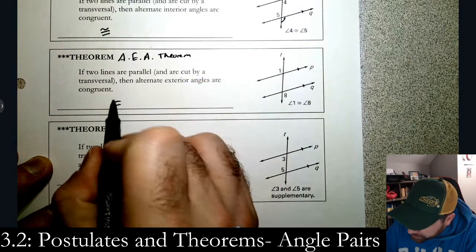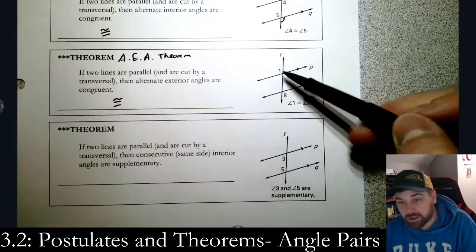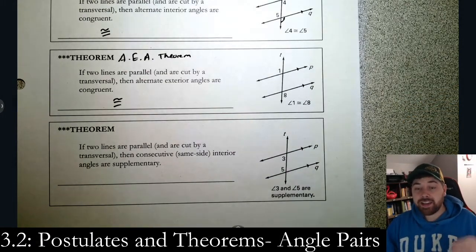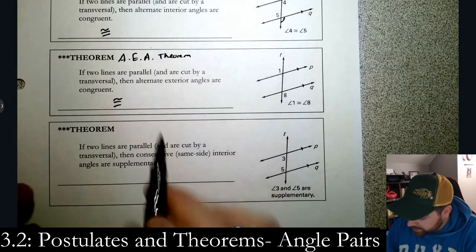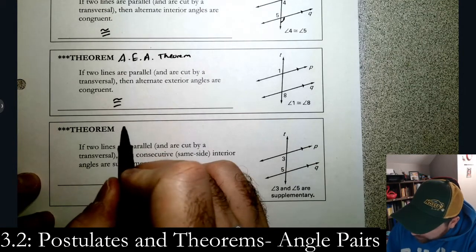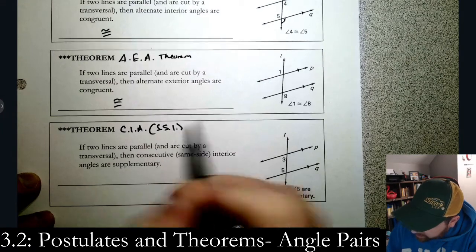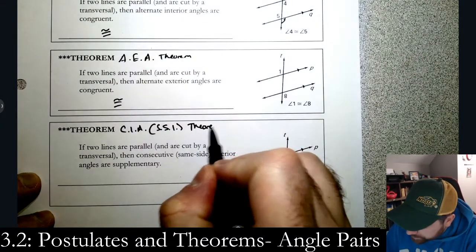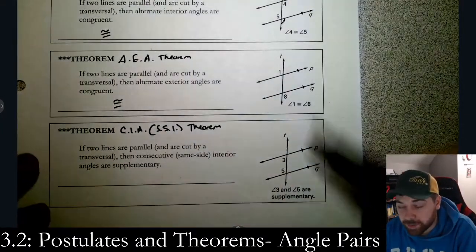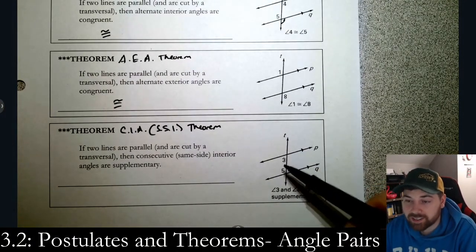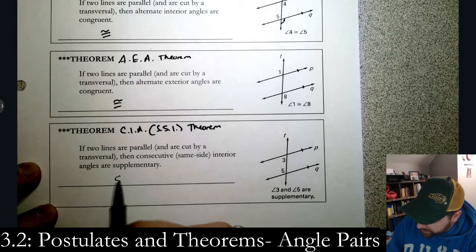Okay, again, these are congruent. If these are alternate exterior angles and these are parallel, then they are congruent. Okay, and now we have the odd one out. This is the same side or consecutive interior angle or same side interior angle theorem. If the 2 lines are parallel and we have the consecutive interior angles or same side interior angles, then they are supplementary. Okay?